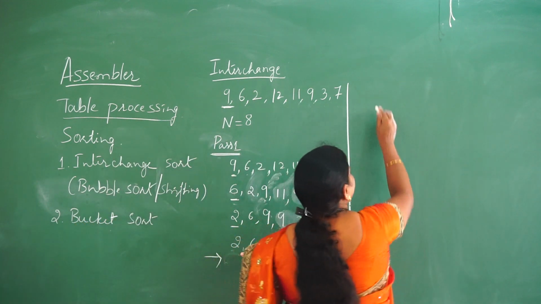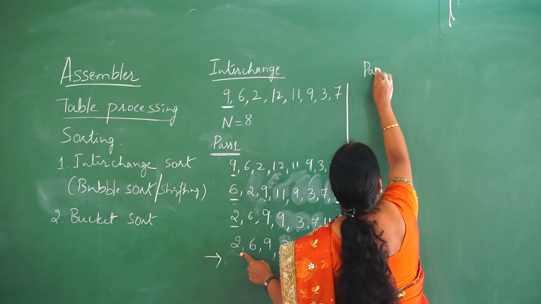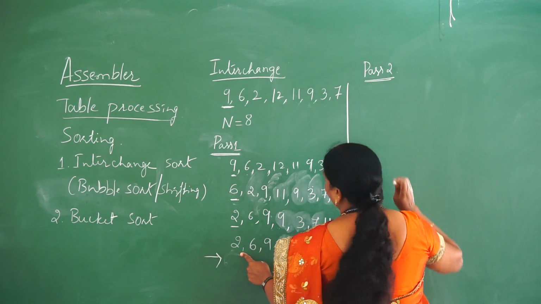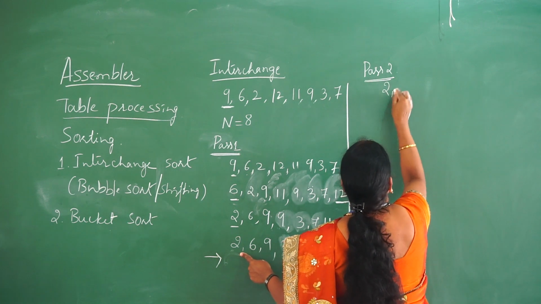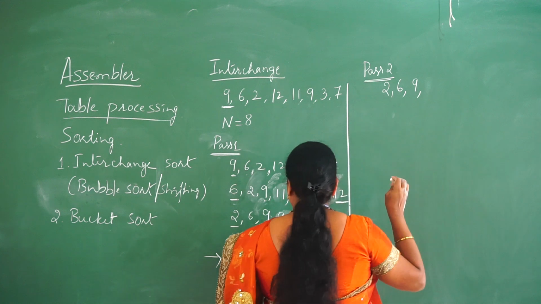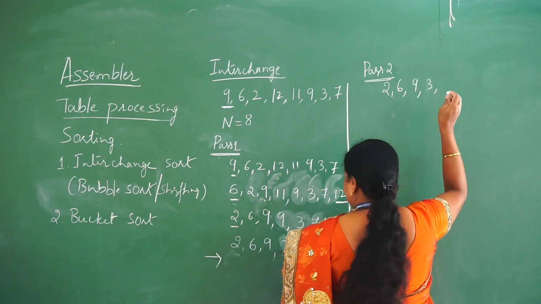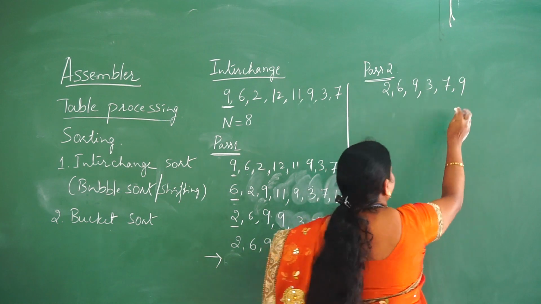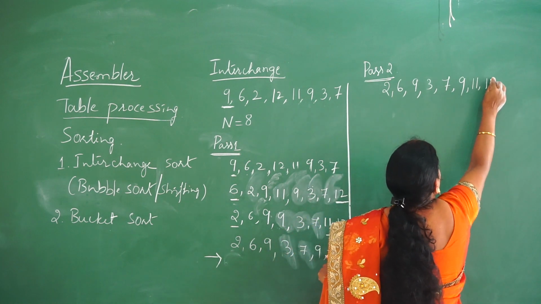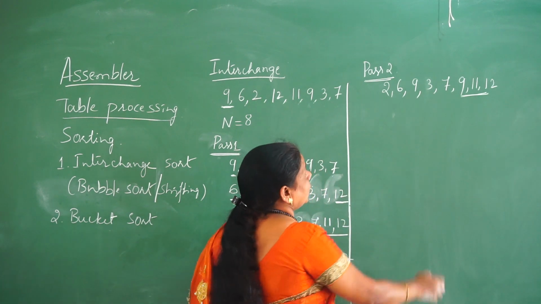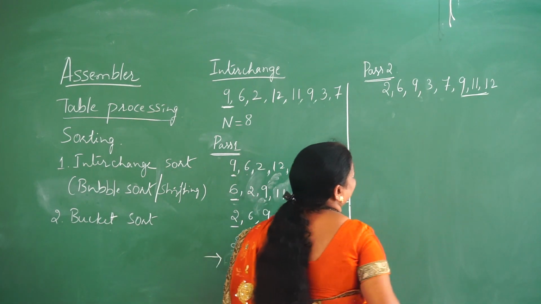The same value I will consider for the pass 2, because with a single value I can't identify twice comparison. So that's why I will consider the same array whichever I got at the end of the pass 1 for the pass 2 comparison. So that I will consider it as a second comparison with the same key value in the second pass. So till here all values are placed in the proper position. Now I need to take care of these few values.